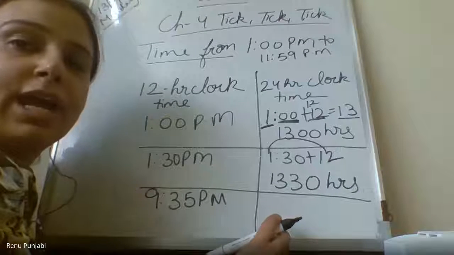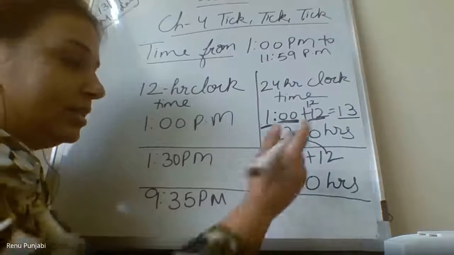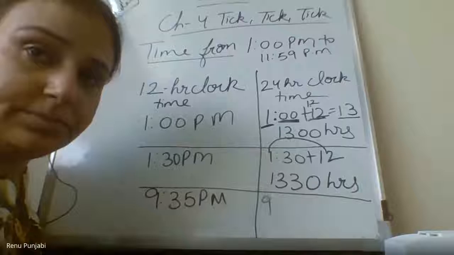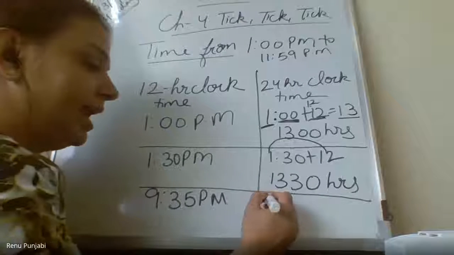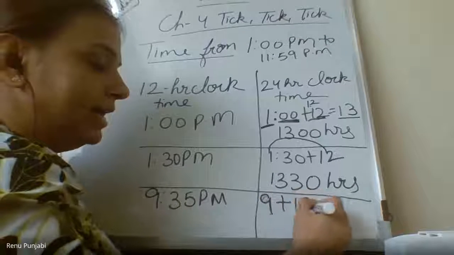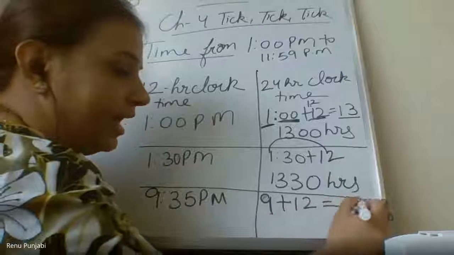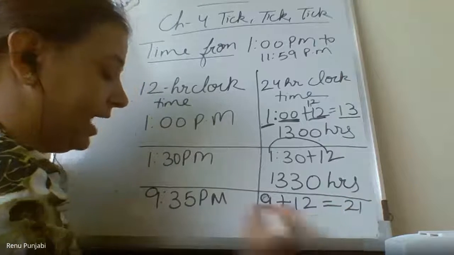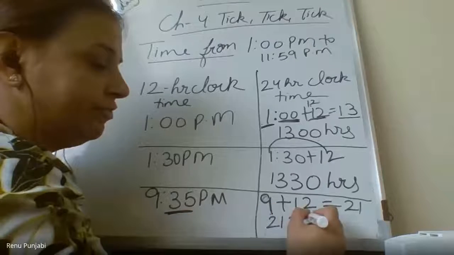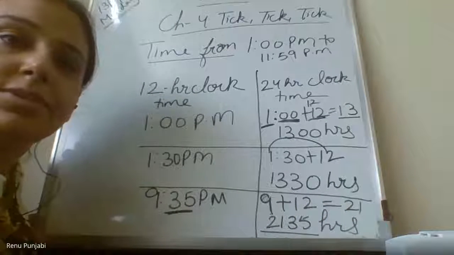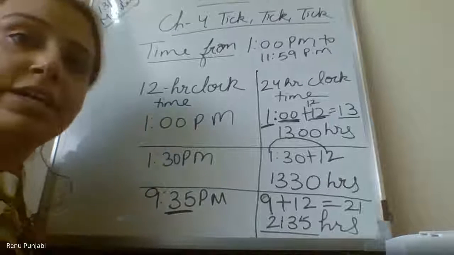Yes, very good, Vihan. So 9 plus 12 is what? 21. And after 21, write the minutes as they are, 35. So 2135. All clear till here, children?